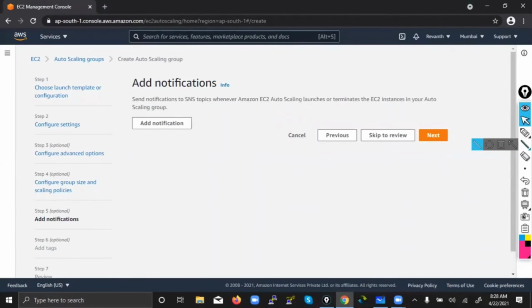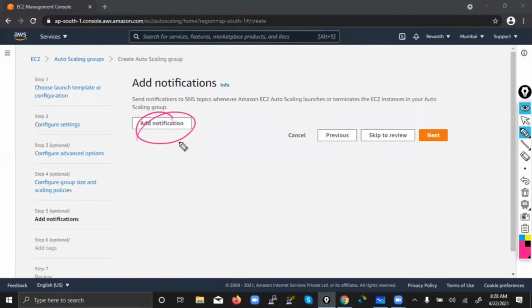And then notification. So what is this notification? All this is happening, right? Okay, Raven, your CPU went more than 80, so that's why we are launching a new machine. Someone has to say it, right? In the middle of the night, you have to get some email or some notification on SMS. If auto scaling is unable to launch the machine for some technical reason, you need to get a notification: Raven, we have to launch the machine, but we are unable to launch. That means auto scaling is unable to launch the server. That also you need to get a notification.